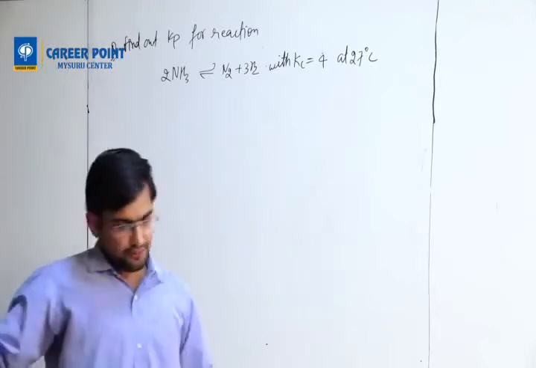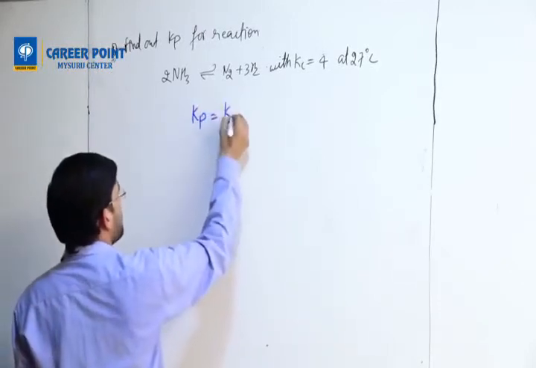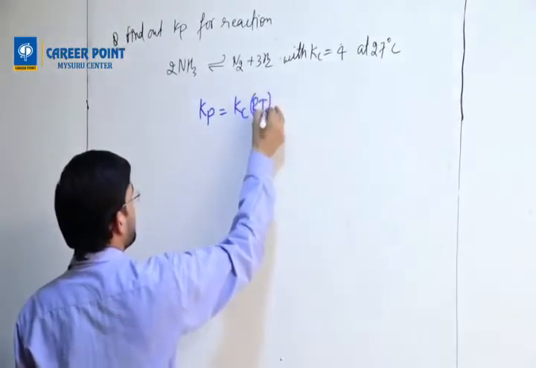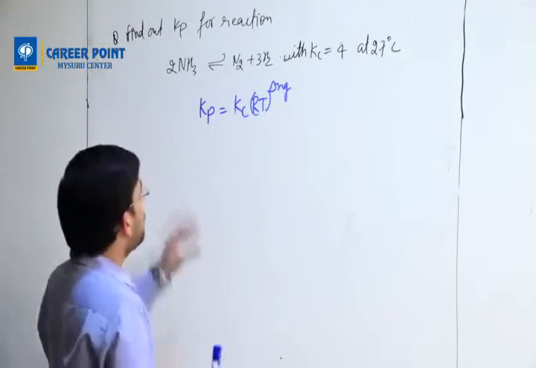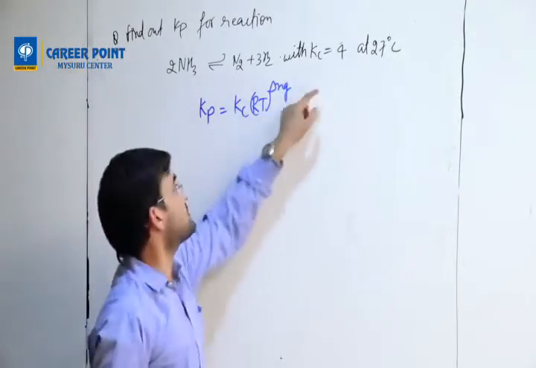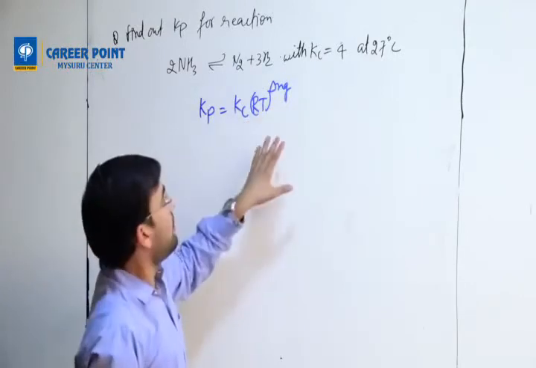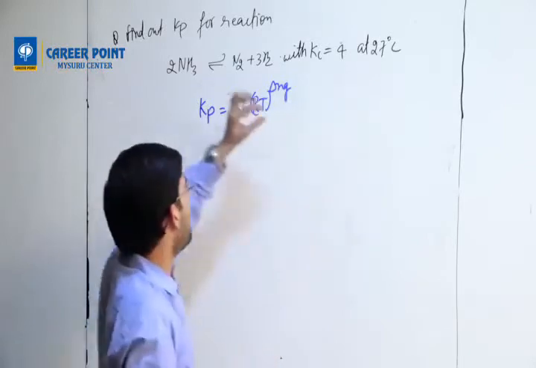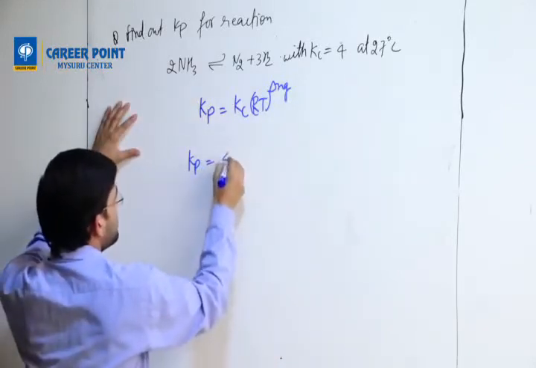Okay, so I already told you one formula. Kp equals to Kc RT power delta Ng. Right? So first Kp I want to find. Kc is given. Yes. What are R and T? R I already gave you 2 values, but we should take care of T. Kc is 4.